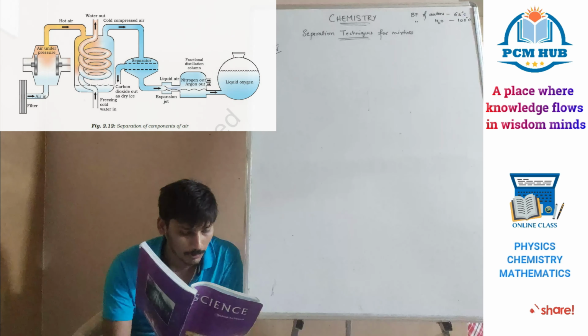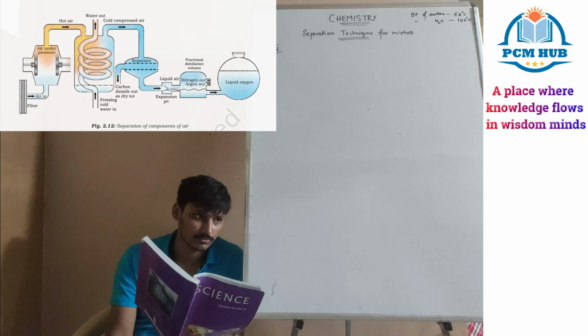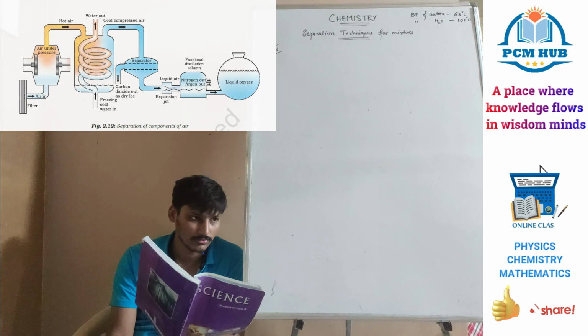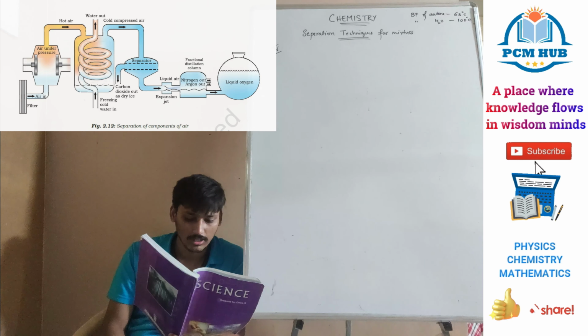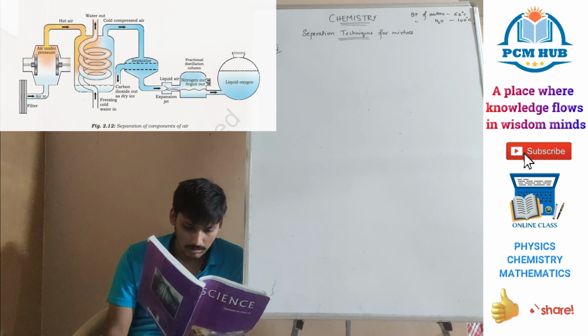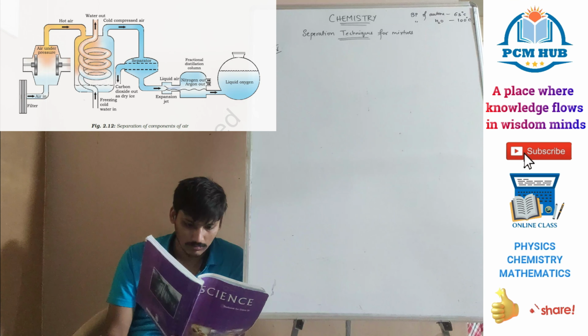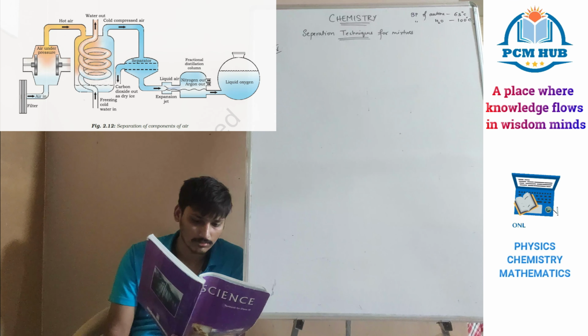As gases have low boiling points, we will compress and cool the air. Then we will increase the temperature of the air gradually in a fractional distillation column.